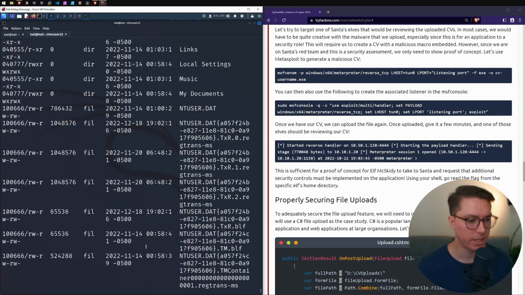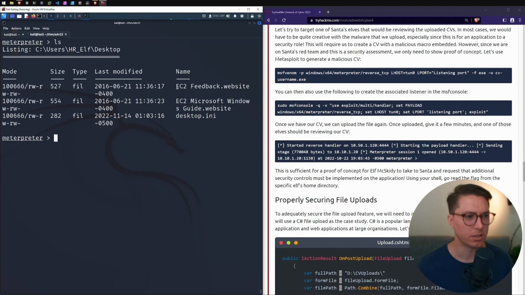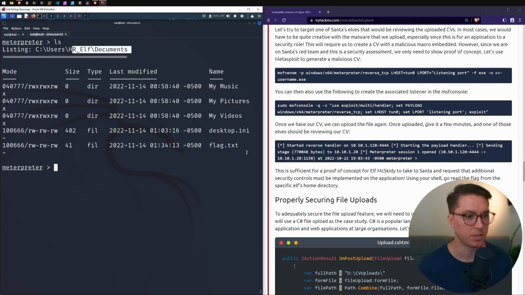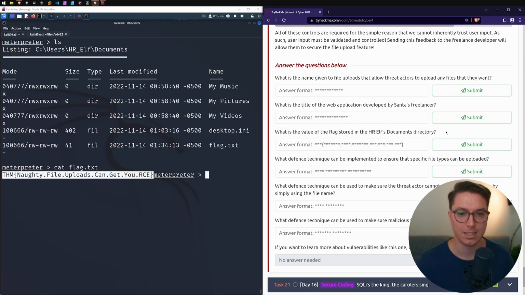So maybe Desktop, cd into the Desktop, list out what have we got, ec2 feedback.website. Okay, so it's in the Documents directory. We can see flag.txt, cat that out. I found you. It looks like it's this question.